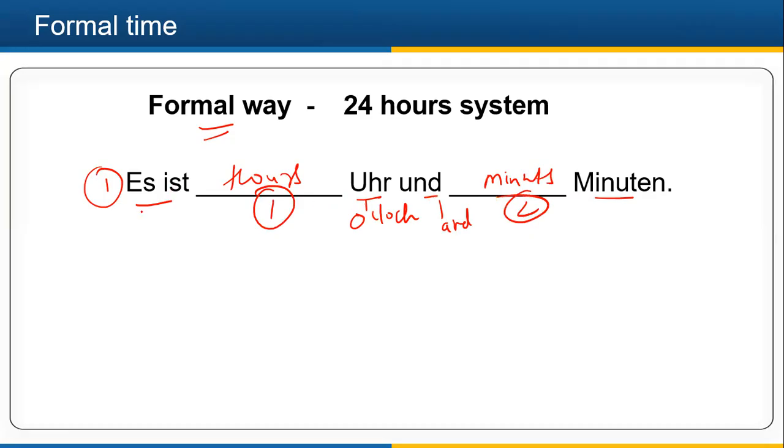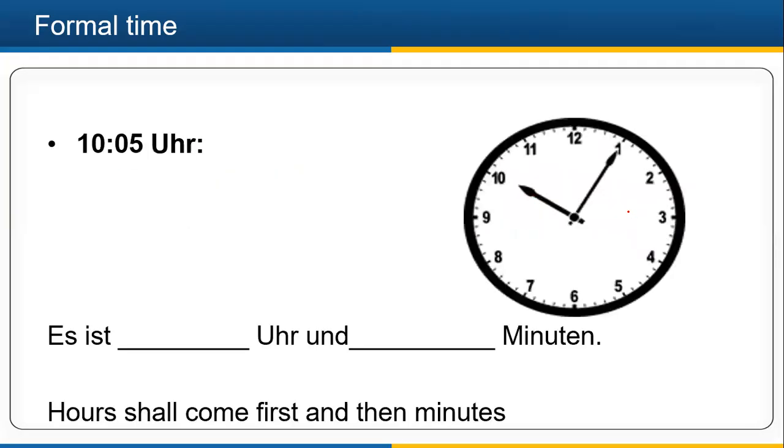Es ist is 'it is', then hours, o'clock, and minutes. For example, here it says 10 o'clock and 5 minutes. Hours come first and then minutes because I am using the formal way.